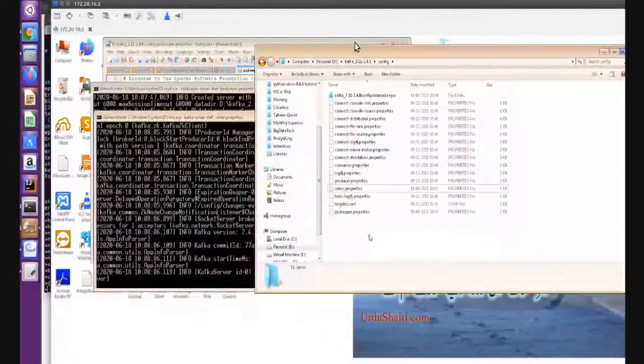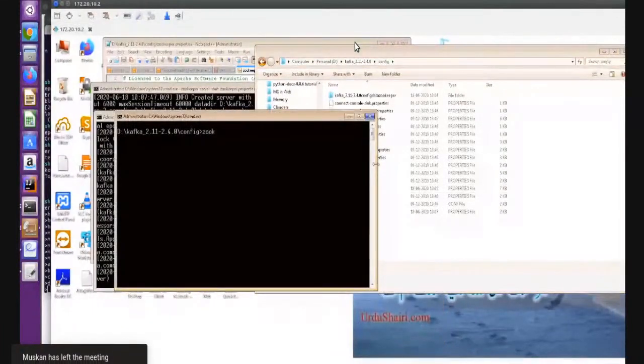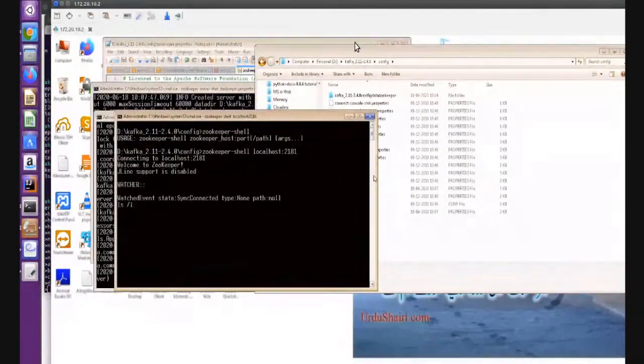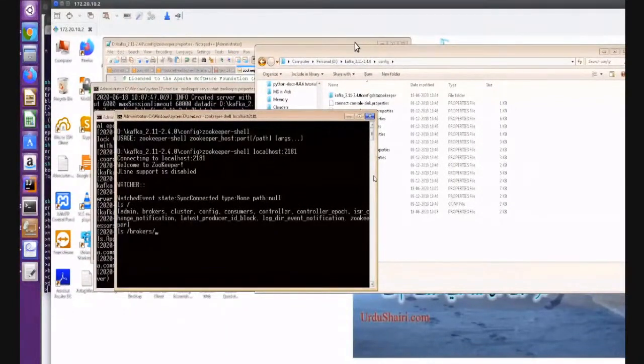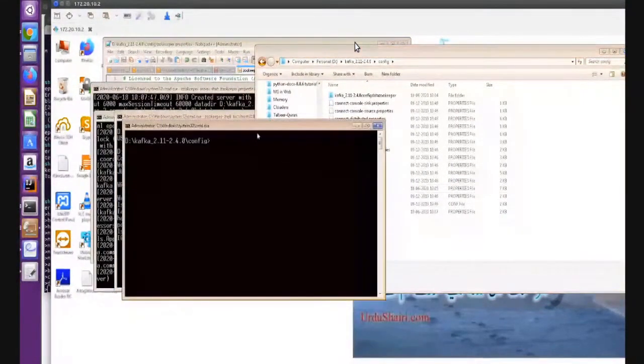In the same way, whatever commands I have run, you can run the same commands here. With the Zookeeper shell, you have to pass your localhost and the port number 2181 to get the details of the brokers. ls brokers. Only one broker is running. We can open a different terminal and do something else.